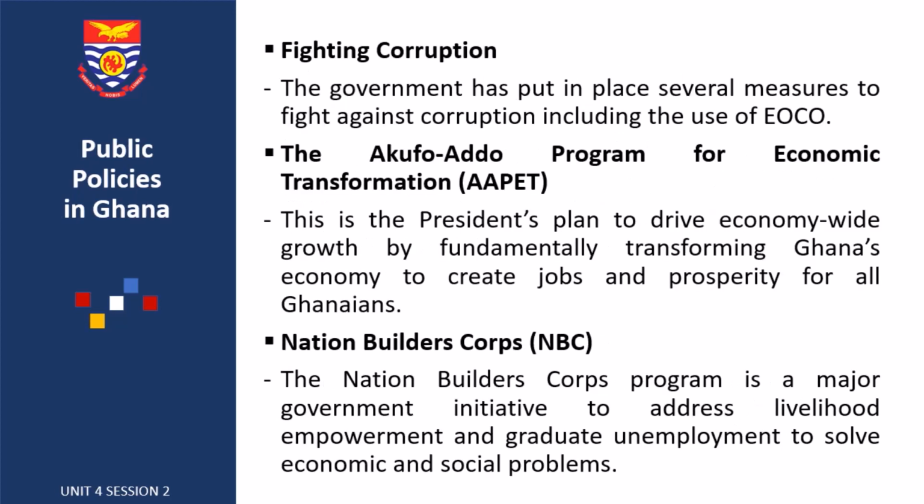The next policy is fighting corruption. The government has put in place several measures to fight against corruption, including the use of EOCO, the Economic and Organised Crime Office. This policy is a means of trying to eradicate corruption from most of these public institutions and also in government. So they have the Office of the Special Prosecutor and other offices which seek to help fight corruption to its barest minimum.